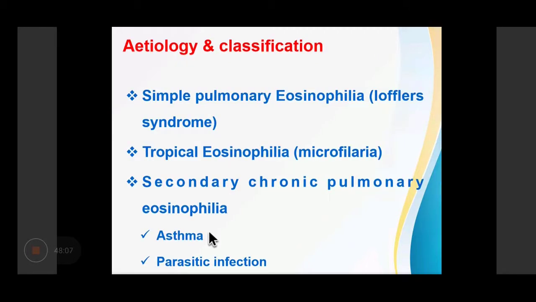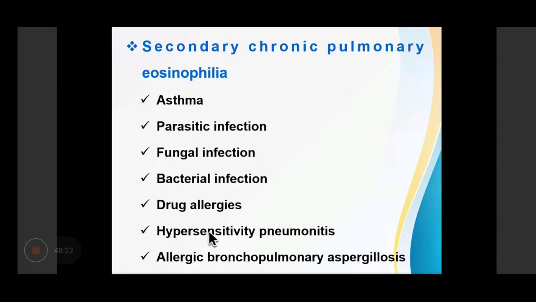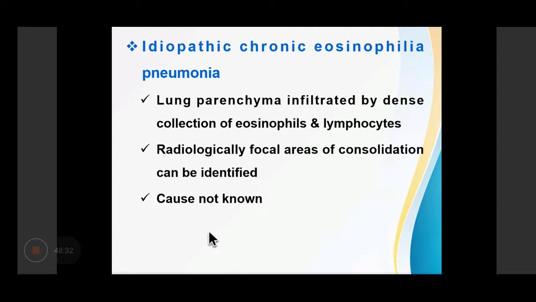Now, it can be classified as simple pulmonary eosinophilia or Loeffler syndrome, tropical eosinophilia due to microfilaria, and secondary or chronic pulmonary eosinophilia, which can be because of asthma, parasitic infections, fungal infections, bacterial infections, drug allergies, hypersensitivity pneumonitis, and allergic bronchopulmonary aspergillosis. Then there can be idiopathic chronic eosinophilic pneumonia.